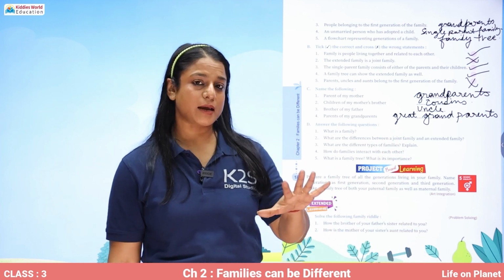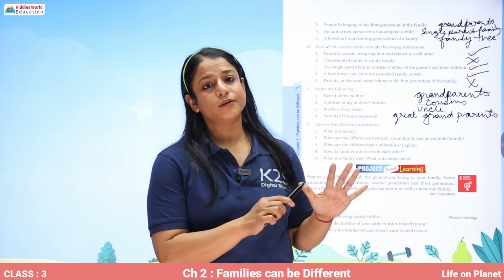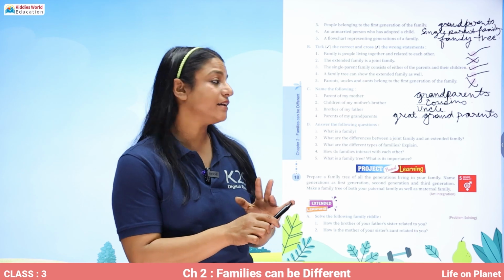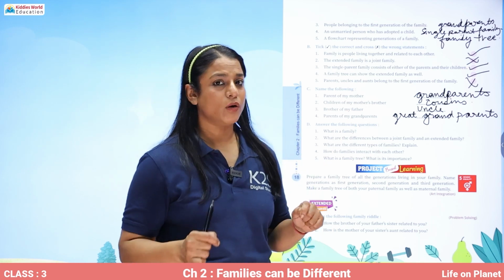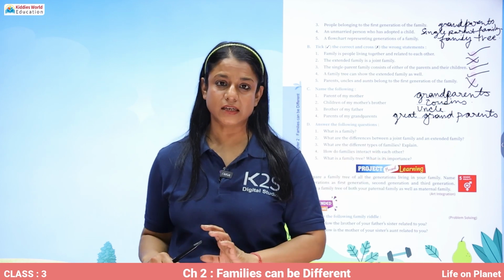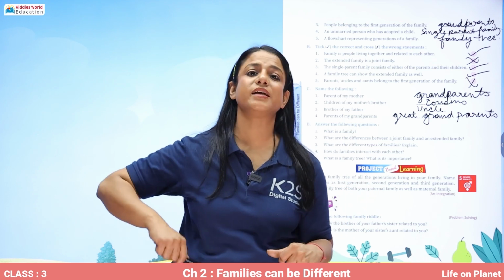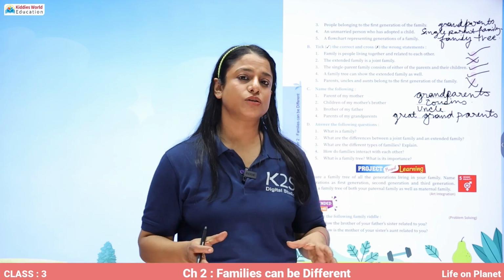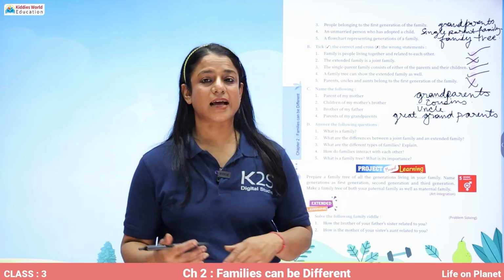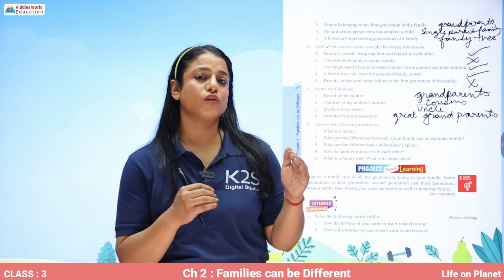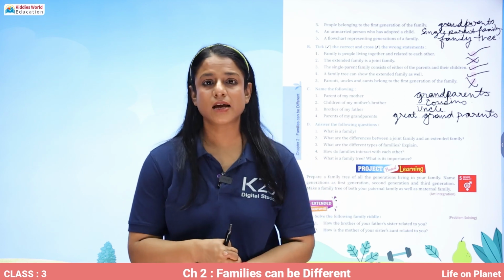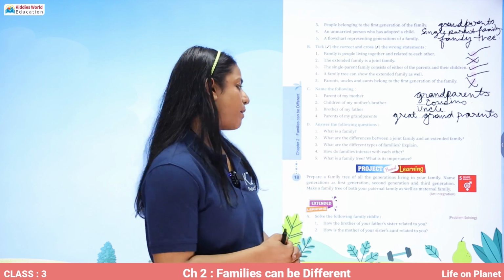There are 5 types of families: small family or nuclear family, large family, joint family, single parent family, and extended family. Please explain them all as we have explained in the lesson. How do families interact with each other? They interact with each other through means of communication, or they gather together to celebrate different festivals and ceremonies. What is a family tree? That's a flow chart showing 3 or 4 generations of a family. And what is its importance? It shows the different members of our family.